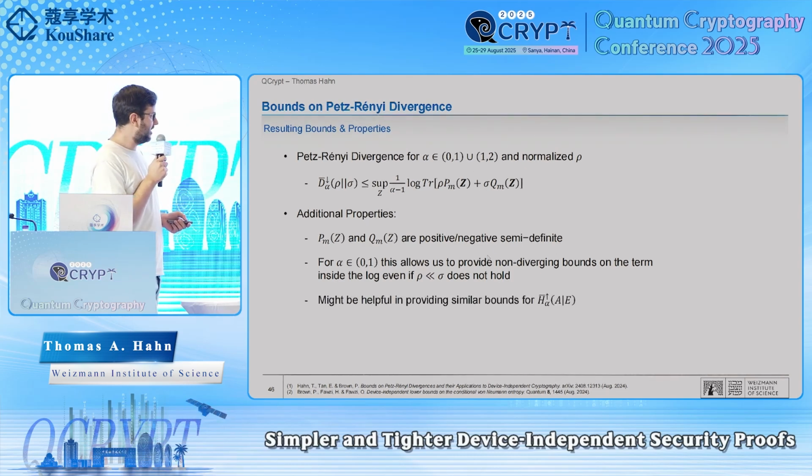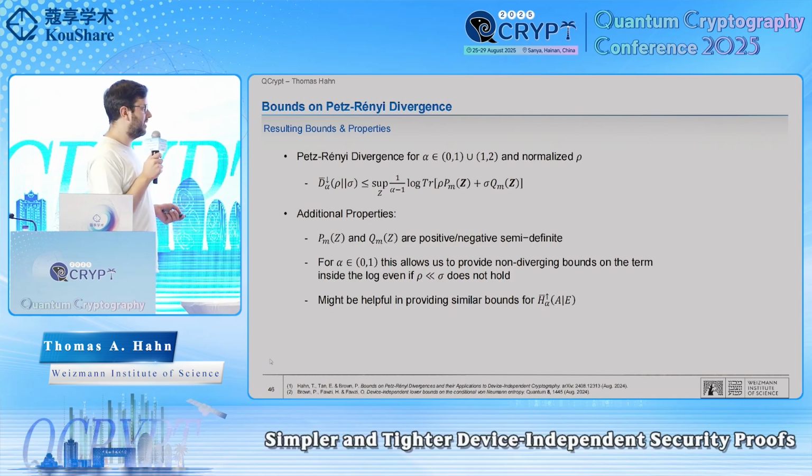Also, and this is a bit of a conjecture, I think that these properties might be useful for bounding another connected entropy, namely the up arrow Petz-Rényi entropy.